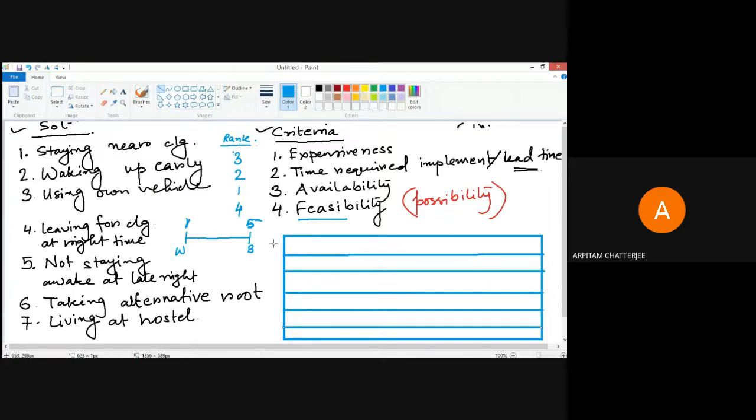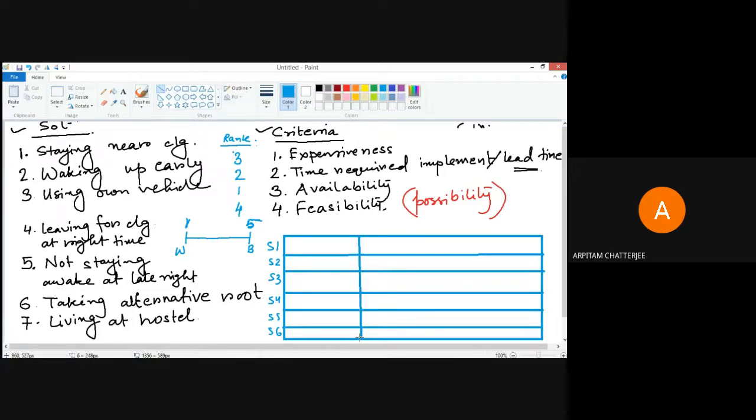One sec, I have a space crunch over here, so I'm just deleting this. So I have solution 1, solution 2, solution 3, solution 4, solution 5, solution 6. You will have one more row, but I'm not taking that actually. Let us take one solution outside this, and we will have the criteria over here.